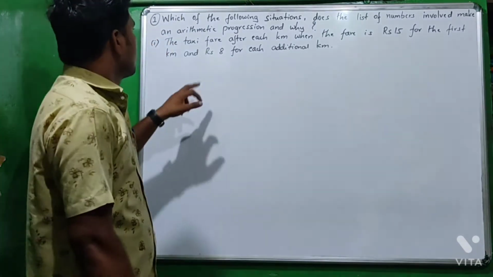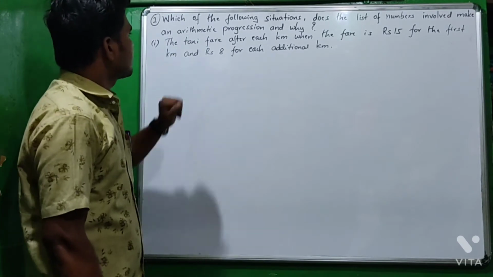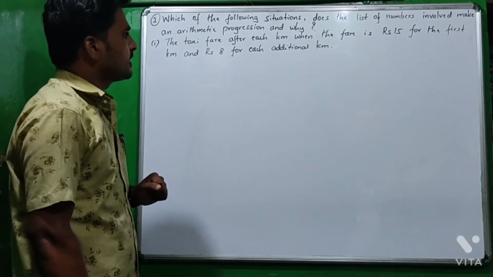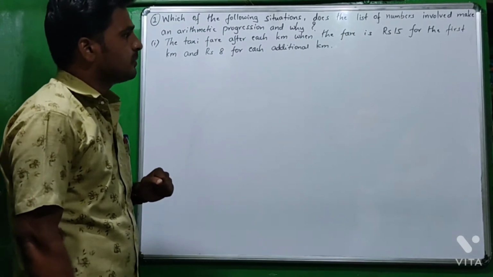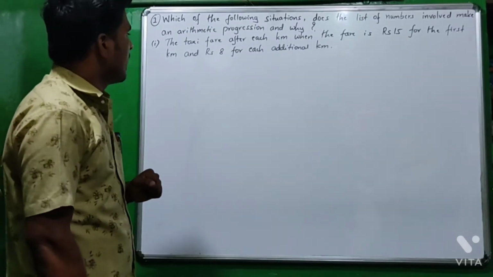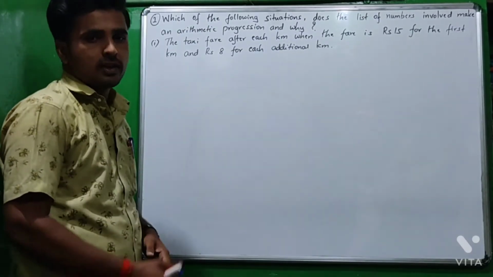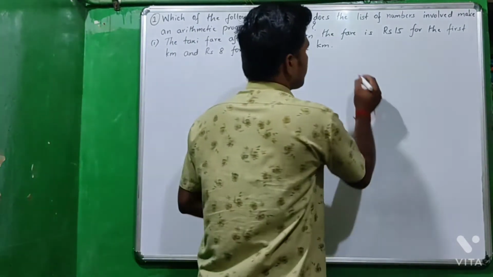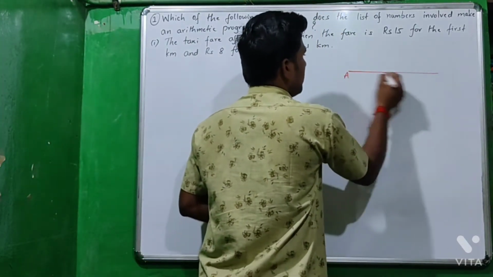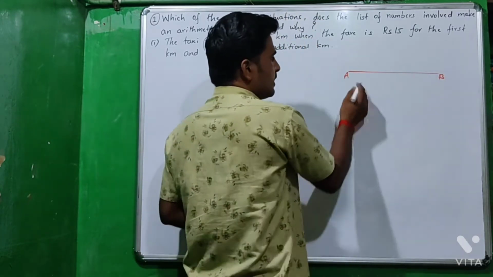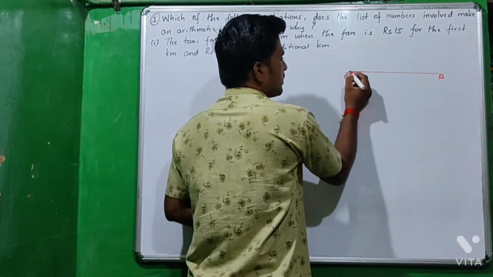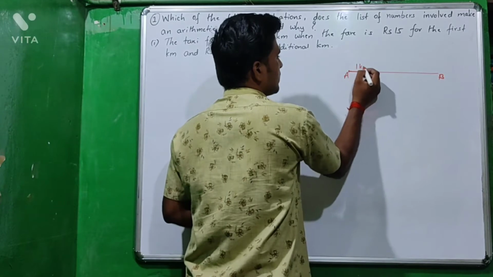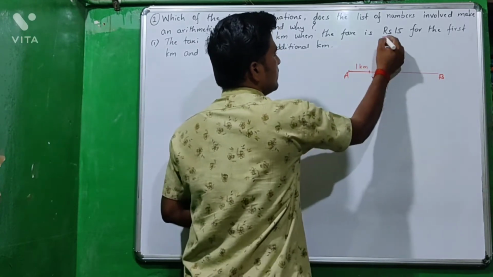In that, the first question is the taxi fare after each kilometer when the fare is ₹15 for the first kilometer and ₹8 for each additional kilometer. Listen here, point A, point B is there. For the first kilometer, the cost is ₹15.